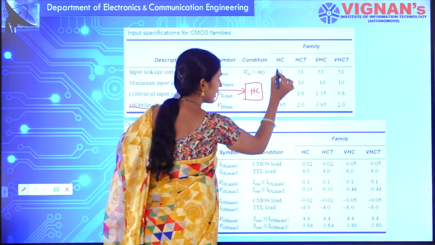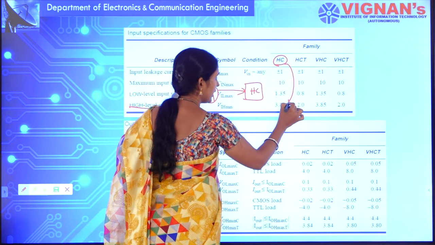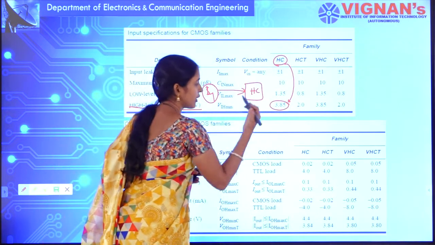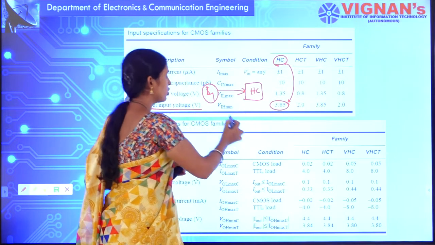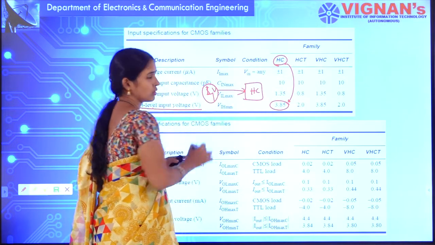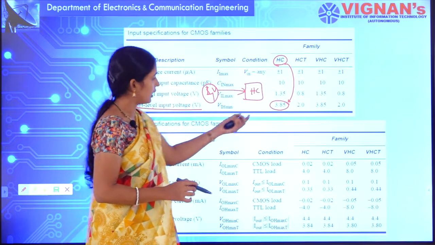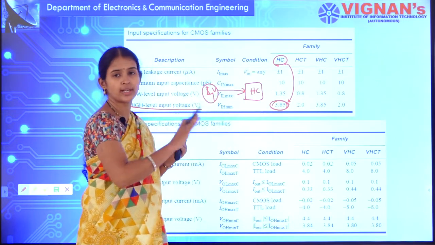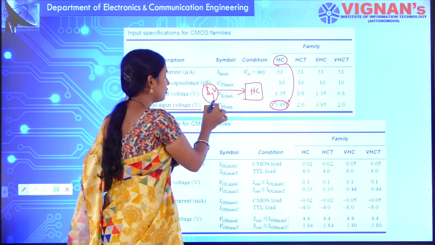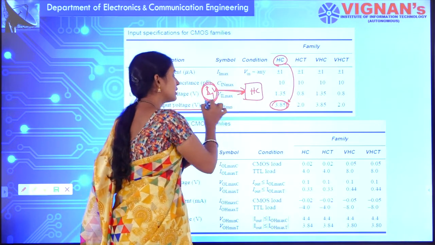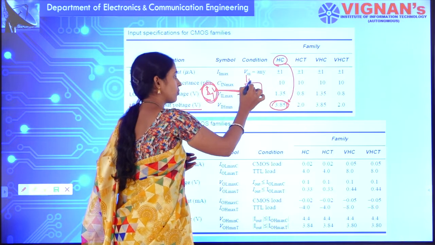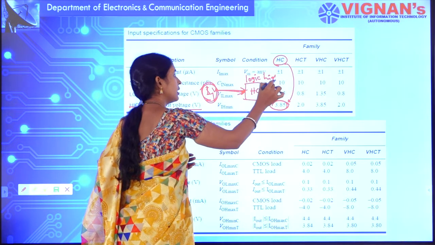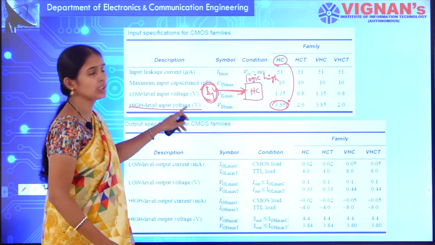In the high speed CMOS logic family, the high level input voltage is 3.85 volts, but I am providing 4 volts. That means any voltage greater than 3.85 volts will be considered as logic high. As I am providing 4 volts, it will treat this 4 volts as logic high. That is nothing but your high level input voltage.